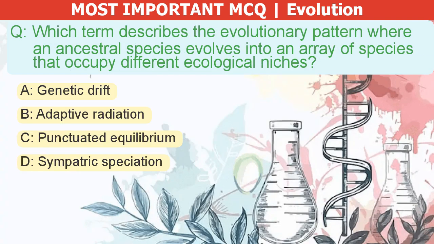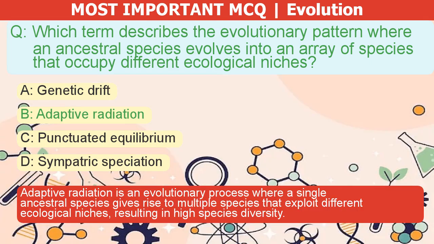Which term describes the evolutionary pattern where an ancestral species evolves into an array of species that occupy different ecological niches? A. Genetic drift. B. Adaptive radiation. C. Punctuated equilibrium. D. Sympatric speciation. The correct answer is B. Adaptive radiation is an evolutionary process where a single ancestral species gives rise to multiple species that exploit different ecological niches, resulting in high species diversity.